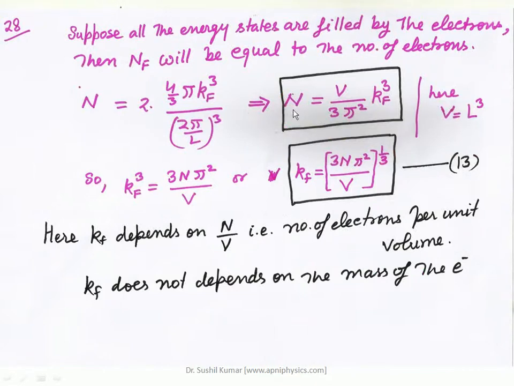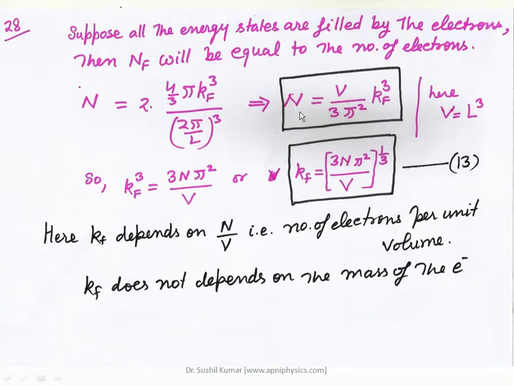After simplification, n is equal to V upon 3 pi square into kf cube, where V is the volume defined by L cube. So we have considered it here. If we have to find the value of kf, then kf cube is equal to 3 n pi square upon V, so we simplify it again: kf is equal to (3 n pi square upon V) to the power 1 by 3.